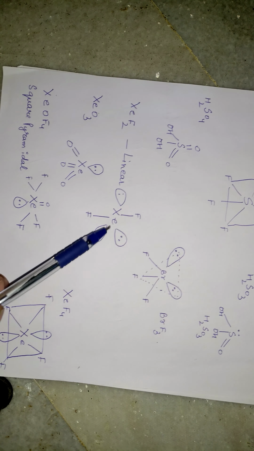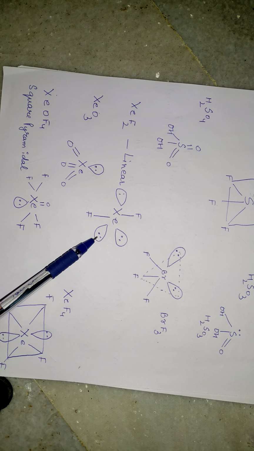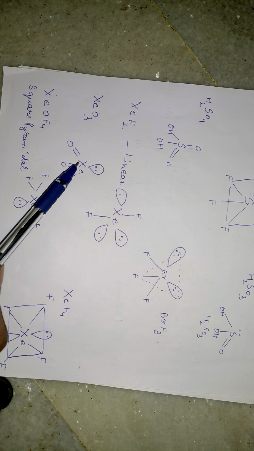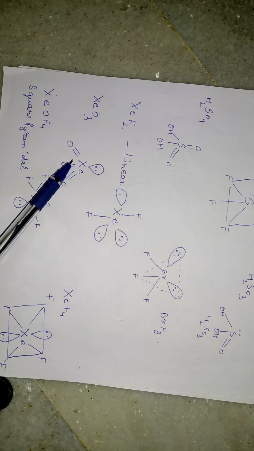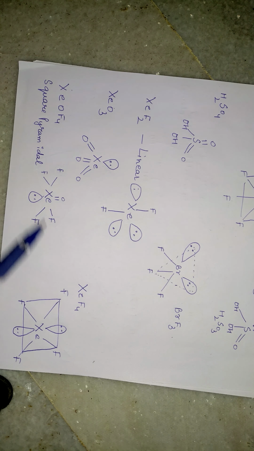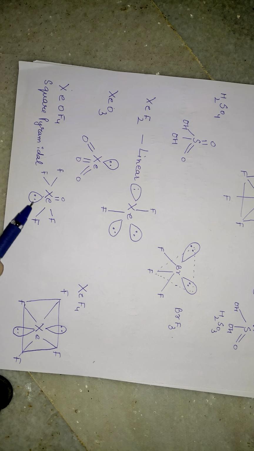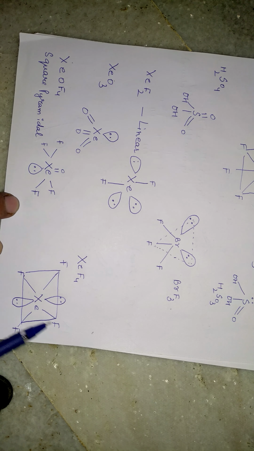Moving on to the next one, that is XeF2. It has a linear structure, however it contains 3 lone pairs of electrons. Moving on to the next one, that is xenon trioxide. It has 1 lone pair of electrons and 3 oxygen atoms bonded with double bonds. Okay, now the next one is the square pyramidal structure of XeOF4 having 1 lone pair of electrons, and this is the structure. Okay, moving on to xenon tetrafluoride. This is the structure, with 2 lone pairs of electrons.